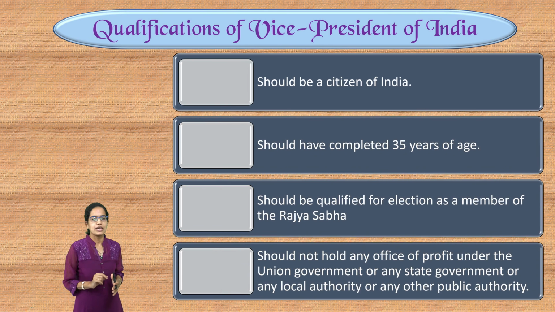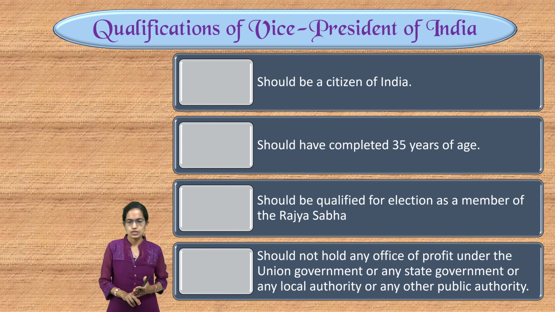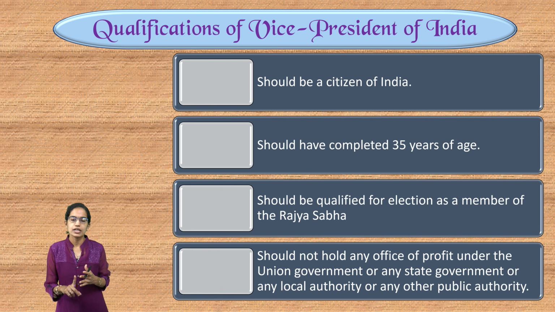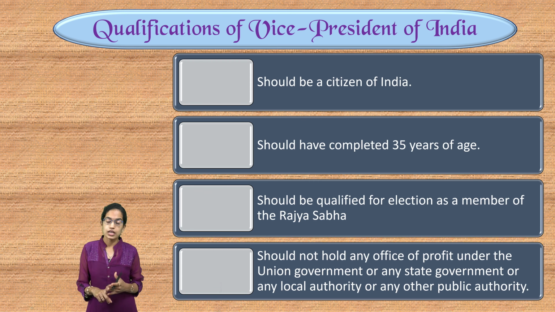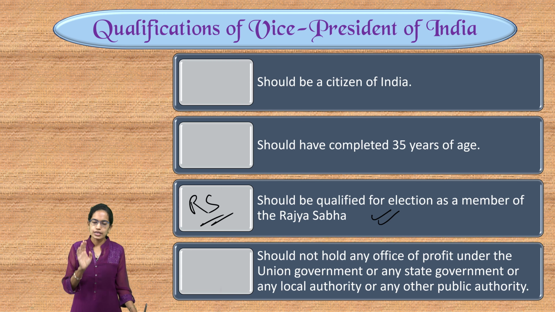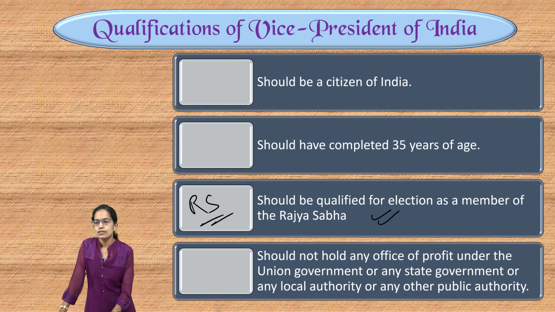Now, what are the qualifications to be eligible for a Vice President of India? Again, Vice President, similar to the President, must be a citizen of India, completed 35 years of age, but here the Vice President should be qualified for election as a member of Rajya Sabha, not Lok Sabha. In case of President, it was Lok Sabha. In case of Vice President, it is Rajya Sabha. And the Vice President would not hold any office of profit, be it under state, local government or the central government. Now, nomination for the candidature for Vice President is similar to the President.